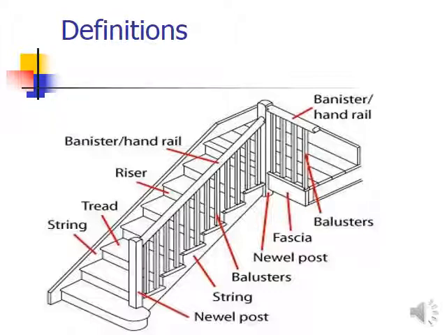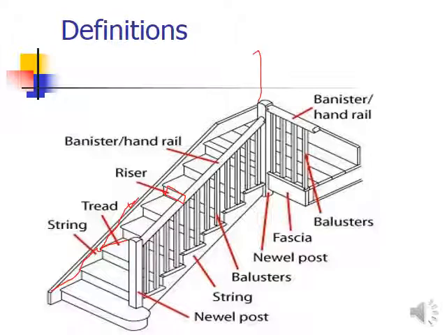So here is the diagram that is going to show you the tread, the vertical component, the riser, and the strings. For a wooden type of staircase, you need a certain supporting element, okay, just to connect all of this particular side that is going to have contact with the wall.